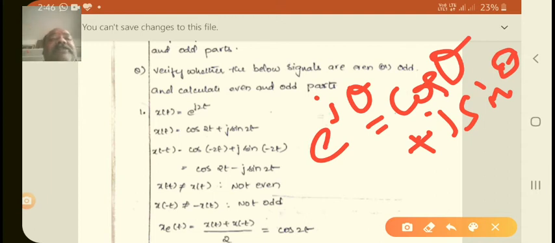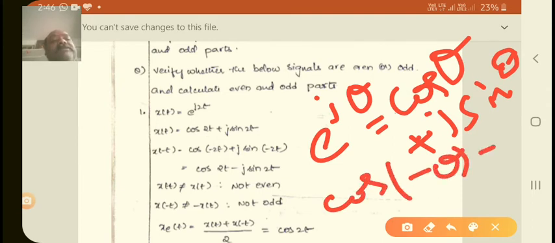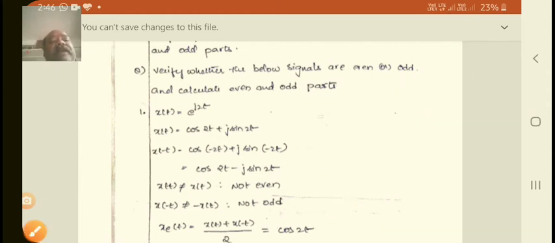Now take x of minus t. Instead of 2t, the minus should be implemented in the equation. So x of minus t is equal to cos of minus 2t plus j sin of minus 2t. Cos of minus theta is equal to cos theta, and sin of minus theta is minus sin theta. Applying these, you get cos 2t minus j sin 2t. Therefore x of t is not equivalent to x of minus t, so it is not an even function.